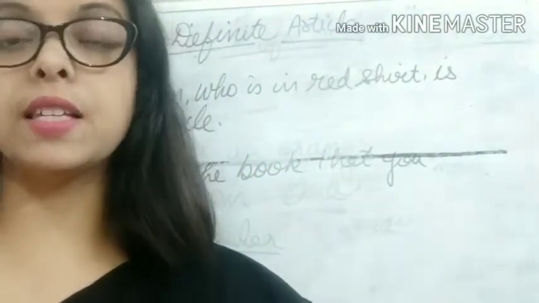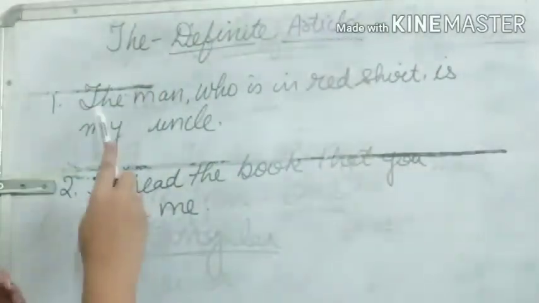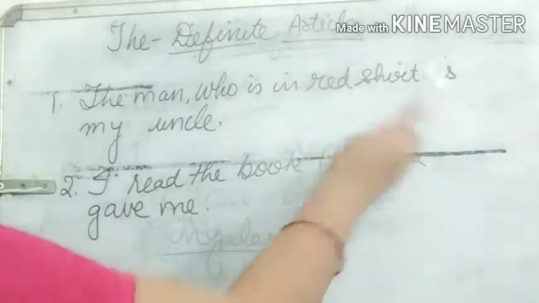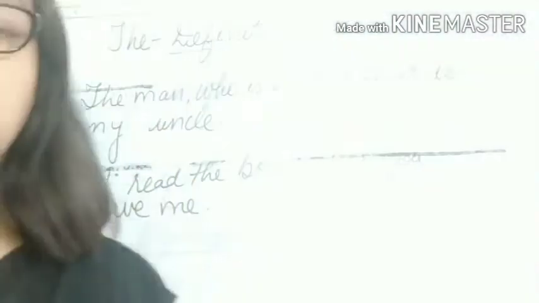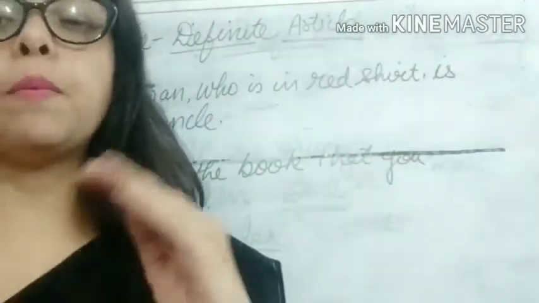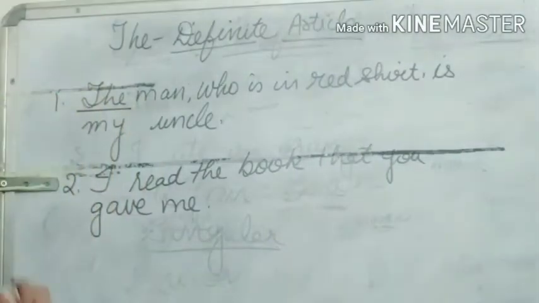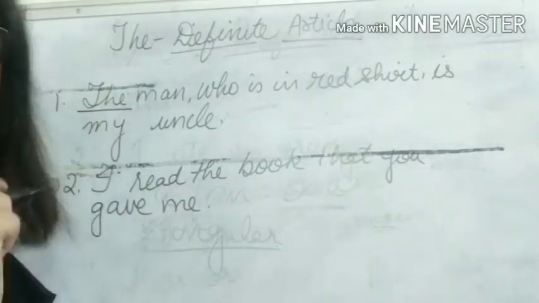Example: the man who is in the red shirt is my uncle. Not just any man, the man who is in the red shirt. I am talking about a particular man, so we say the man because we are referring to a particular person.